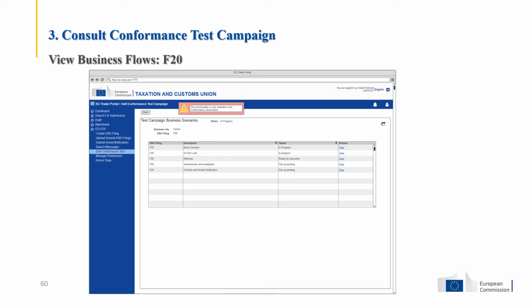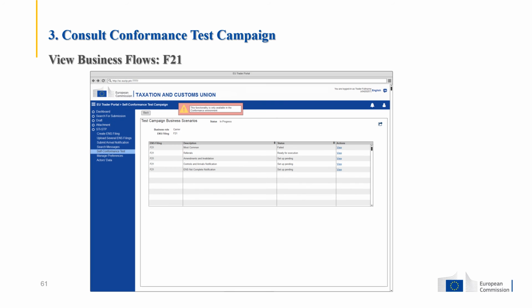If the user selects to view an active conformance test campaign, the system will present a grid with all the business scenarios included for the business role and the scenario of the selected campaign. The user will be able to see the ENS filing, the business flow description, the business flow status, and the actions like view or launch test for some specific business flows that the user can take.